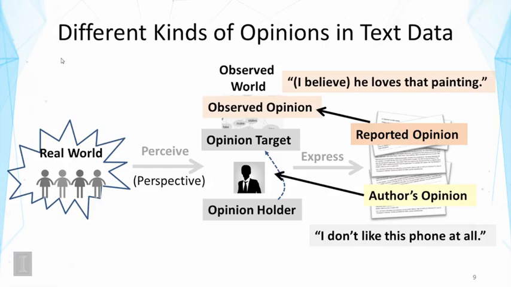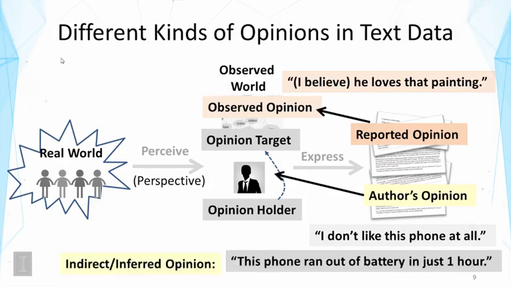And another complication is that there may be indirect opinions or inferred opinions that can be obtained by making inferences on what's expressed in the text that might not necessarily look like opinion. For example, one statement might be, "This phone ran out of battery in just 1 hour." Now, this is in a way a factual statement because it's either true or false, right? You can even verify that.